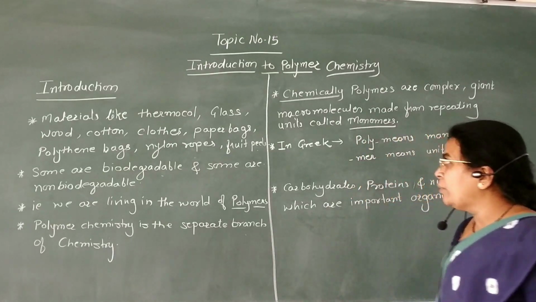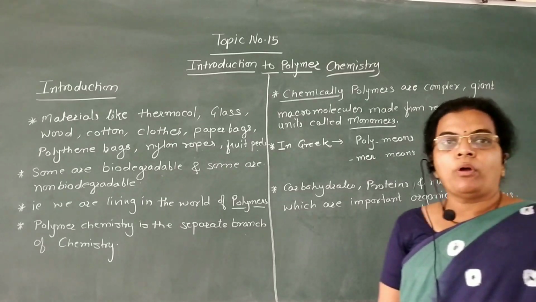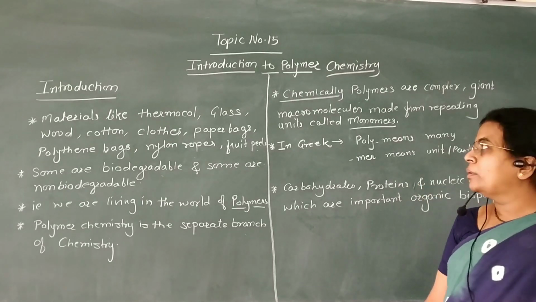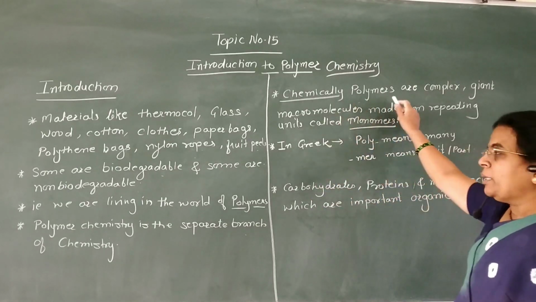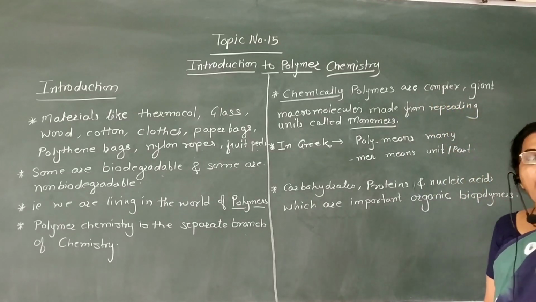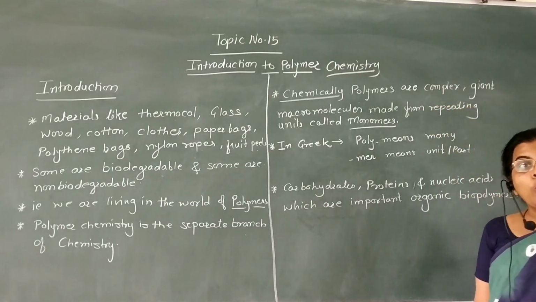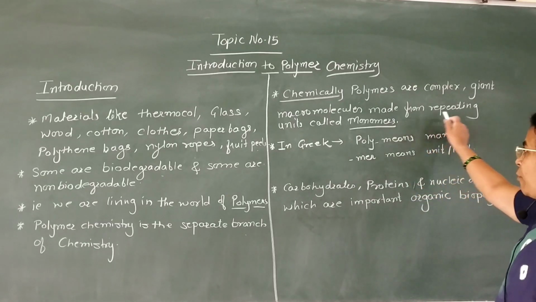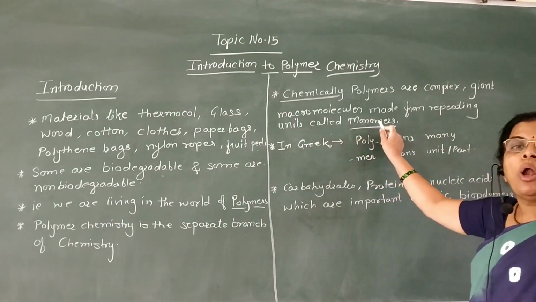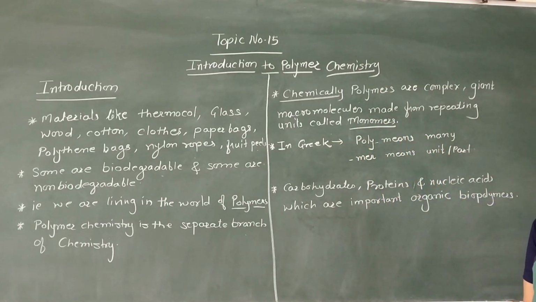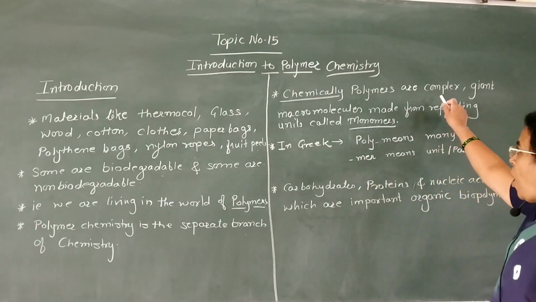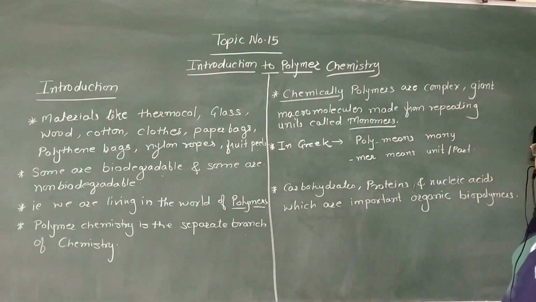Now here we are going to see what is meant by polymer. Chemically, polymers are complex and giant macromolecules made from repeating units called monomers. Now here complex, giant means big.